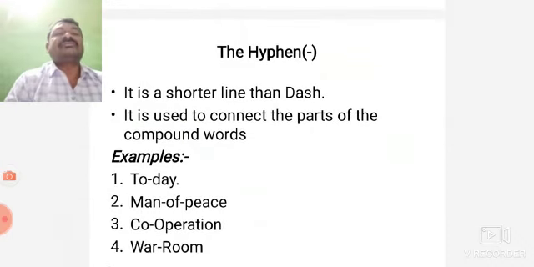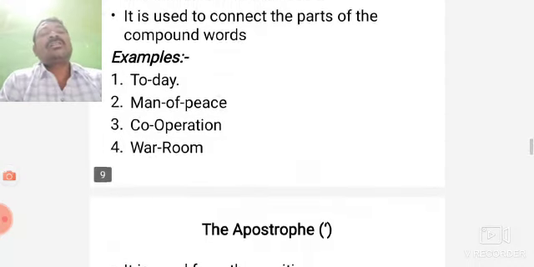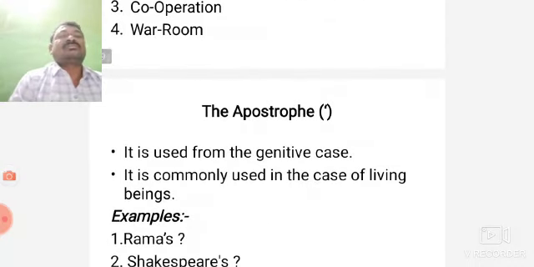Then hyphen. Hyphen is a shorter line than a dash. It is used to connect the parts of compound words: today, tomorrow, man of peace, cooperation, war room, cold war, and so on.